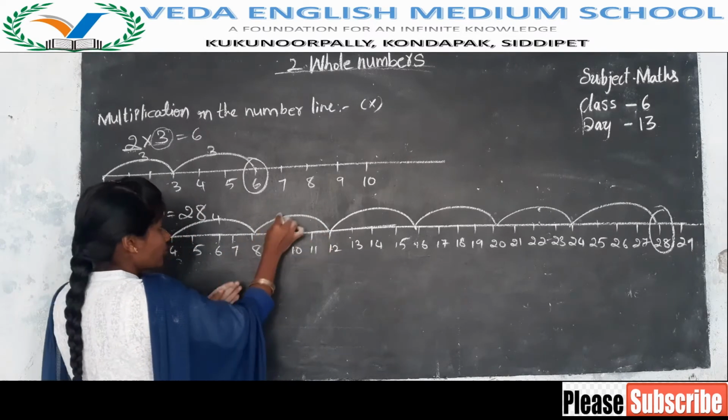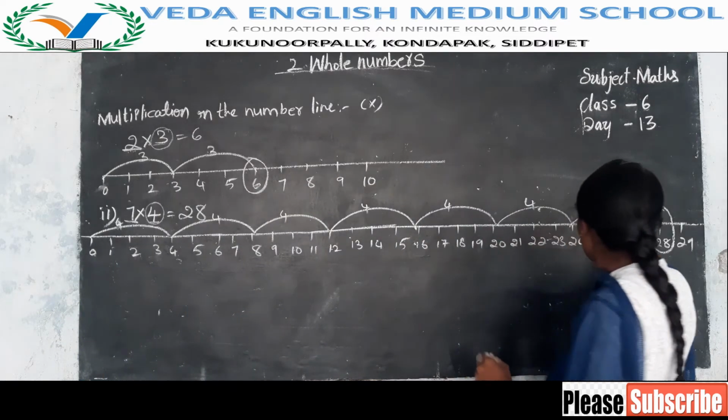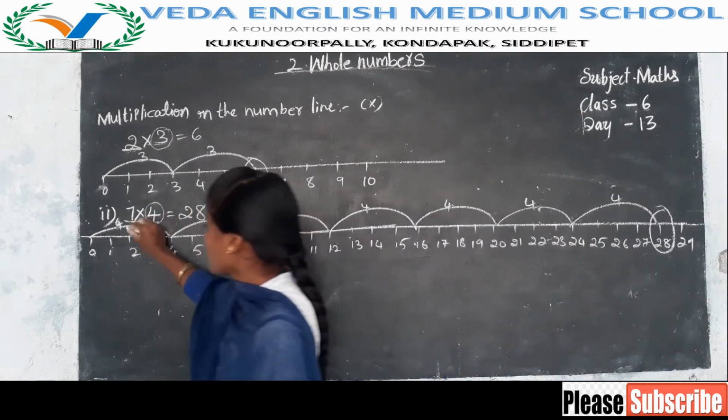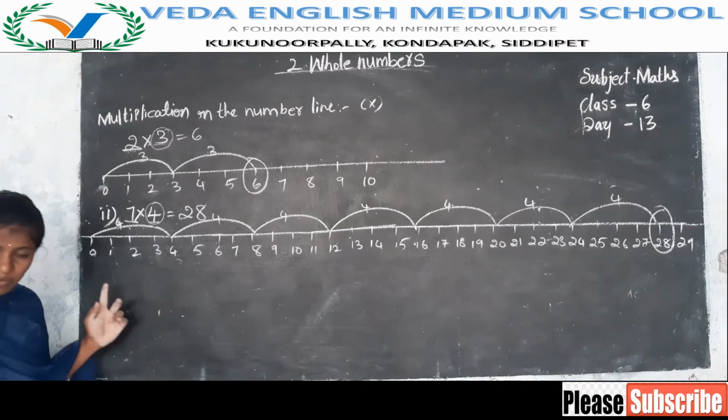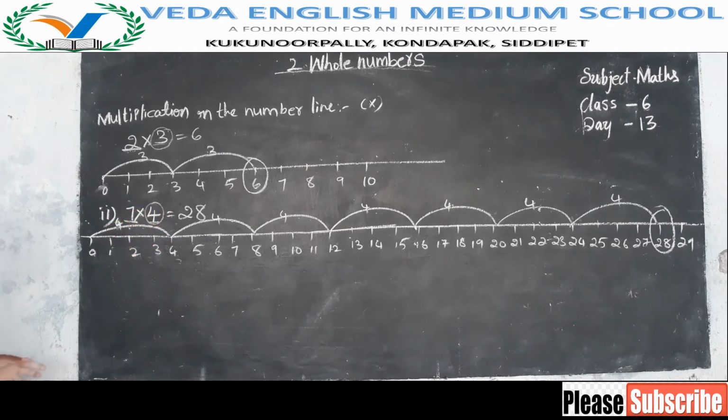That's why you have to write 4, 4, 4. How many times did we get it? 1 2 3 4 5 6 7. That means 7 steps. In each step we have to go for 4 moves. One more.